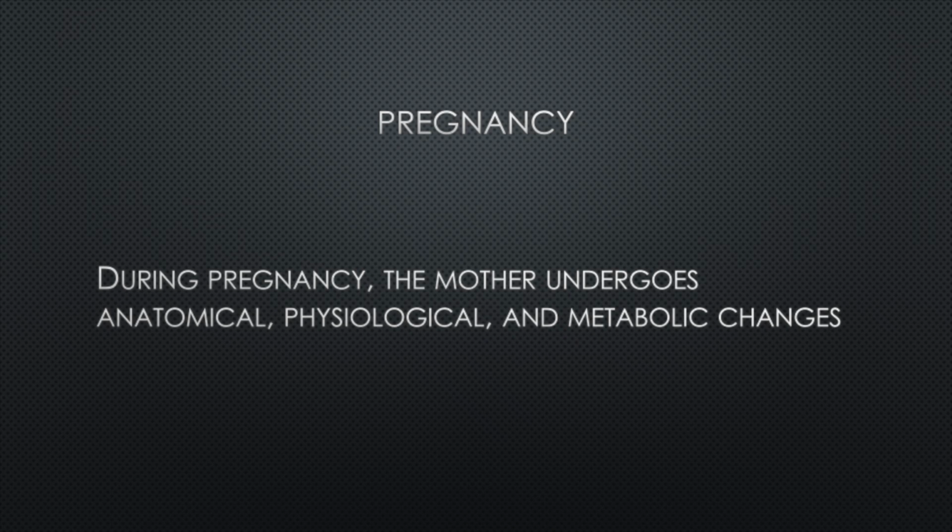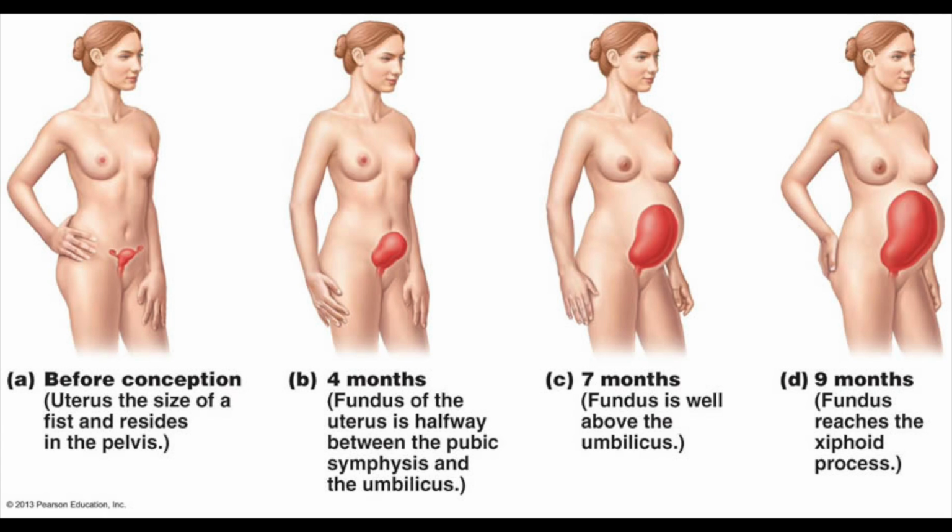There are some anatomical changes that happen to the female throughout her pregnancy. During pregnancy, the female reproductive organs become progressively vascular and engorged with blood. That leads to the vagina developing a purplish hue known as Chadwick's sign. Throughout pregnancy, there's a significant amount of uterine enlargement. The uterus ends up filling most of the pelvic cavity by 16 weeks.